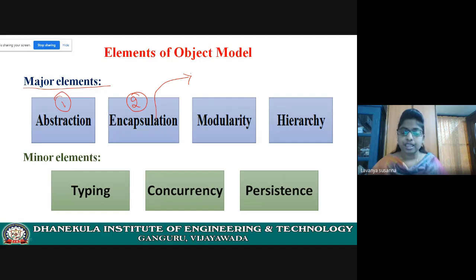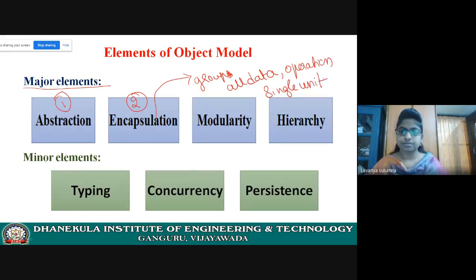In the same way, encapsulation groups, or wraps, all the data and operations into a single unit. That means it is protecting the data.